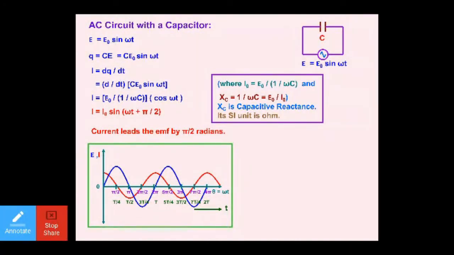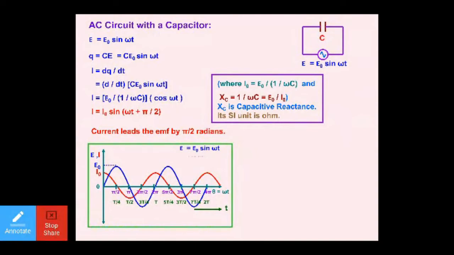When the current was maximum, EMF was 0, right? And after how much radians does EMF become maximum? It becomes maximum after traveling just pi by 2 distance, right? So this is why, by the expression, it is very clear that current is actually leading the EMF by the phase angle of pi by 2.